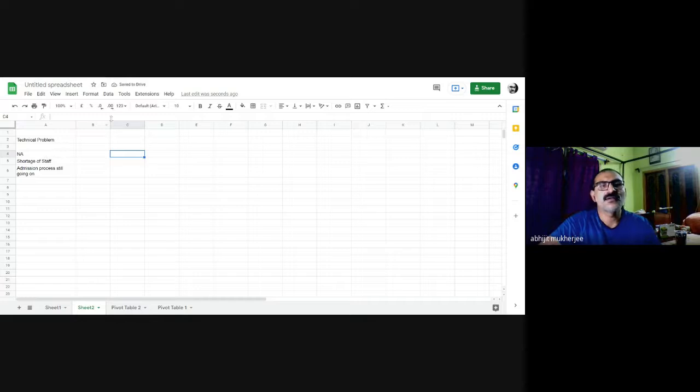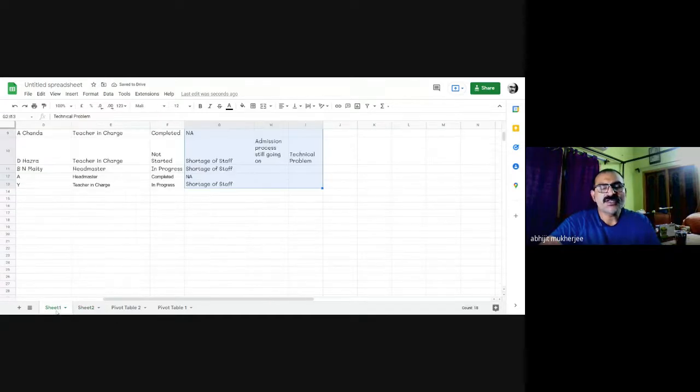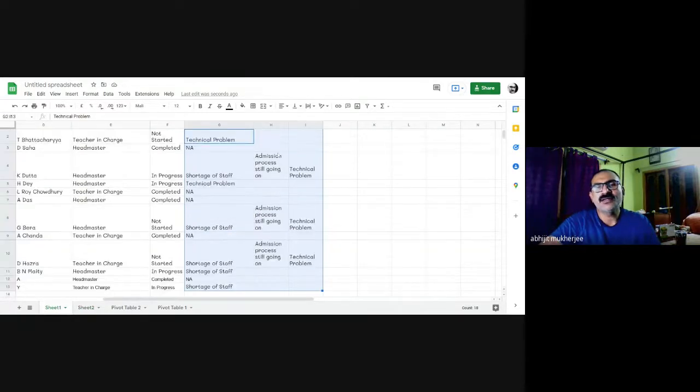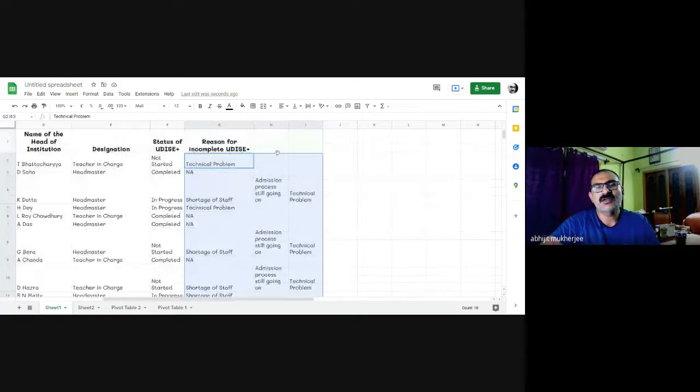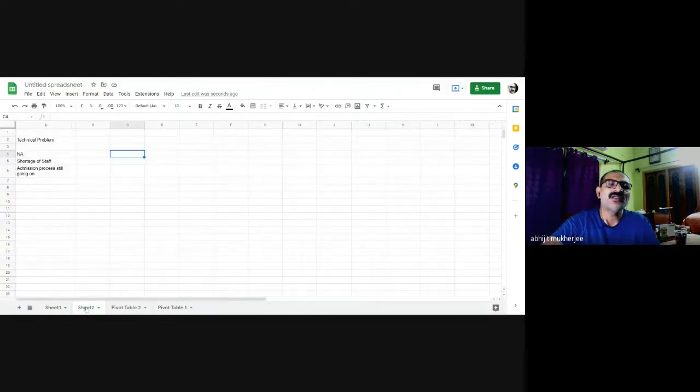See, the options that were in these three columns, technical problems, shortage of staff, admission process still going on, not applicable, have been sorted here.